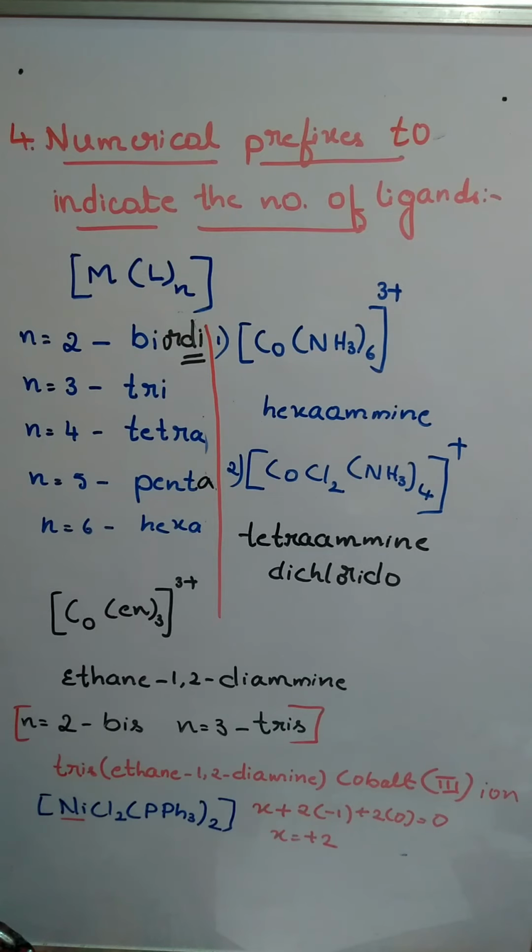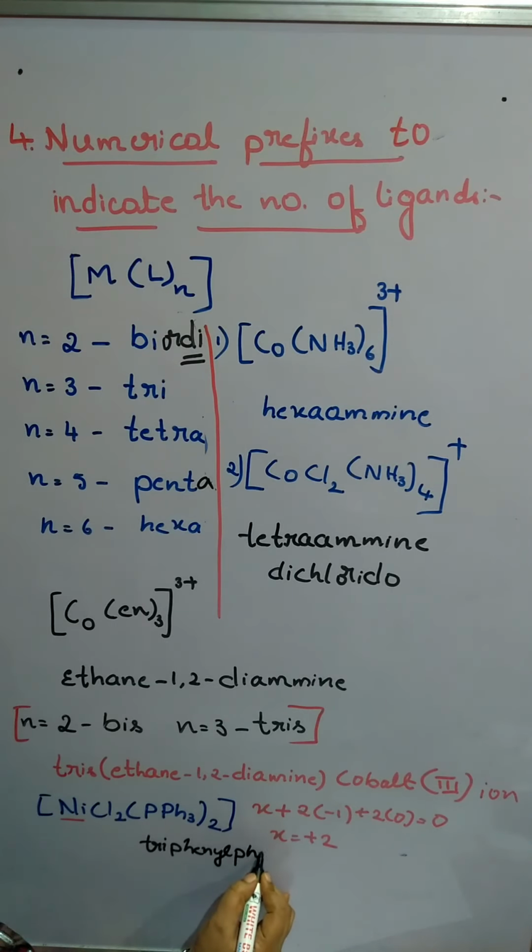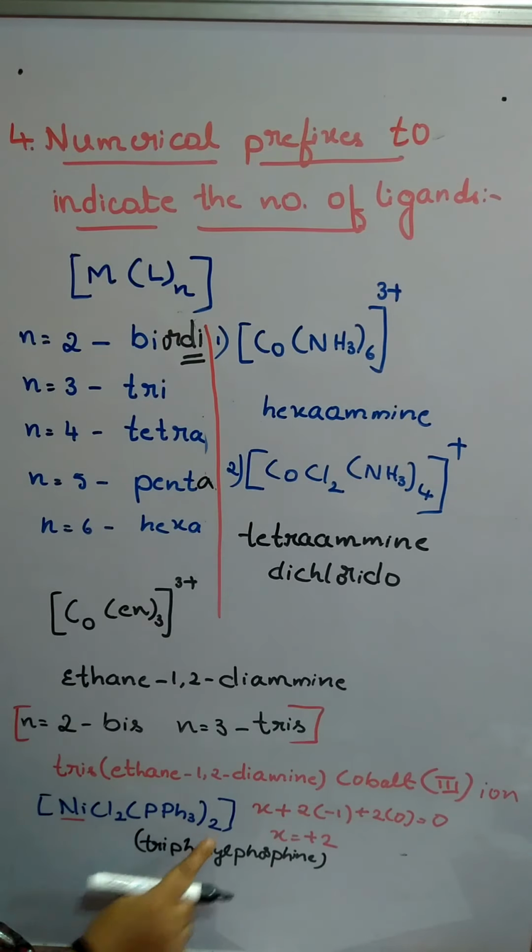So the name becomes now. PPh3 is nothing but triphenylphosphine. Already in the name tri is there, so in that case this 2 has to be mentioned as bis.